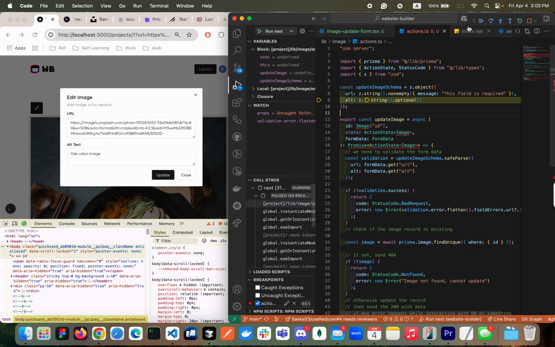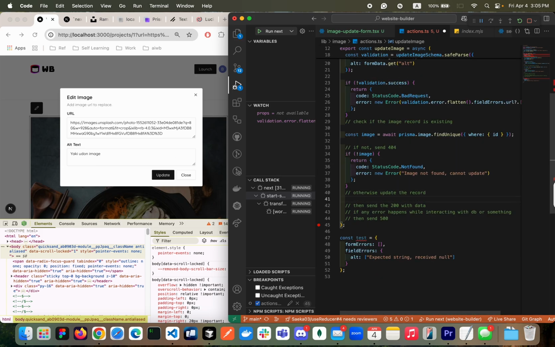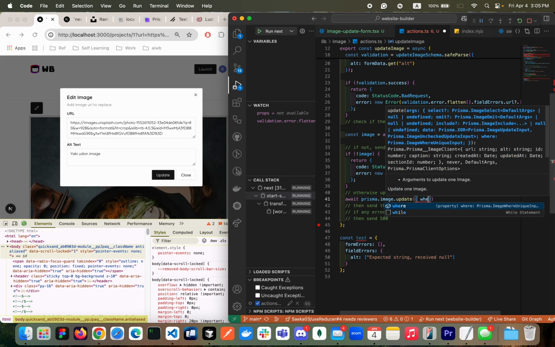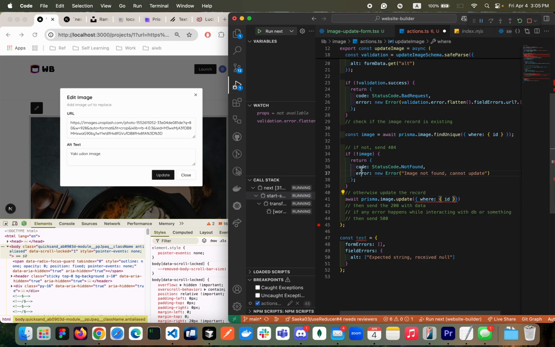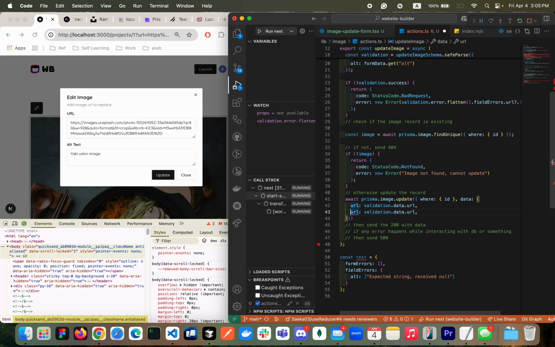Okay, so this one is done, right? The next thing is we need to update the record. So here await prisma.image.update, where our ID is the same as what we are receiving at the top. Then we're going to pass the data to update it. Data will be the URL that we are receiving, validation.data.url. The alt is the same thing. So alt.